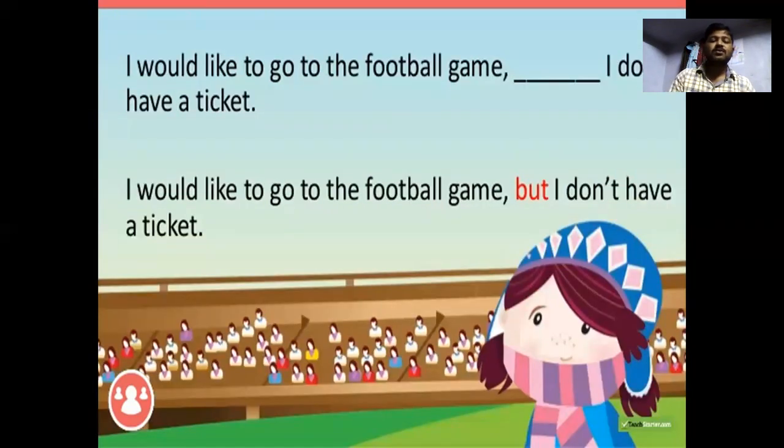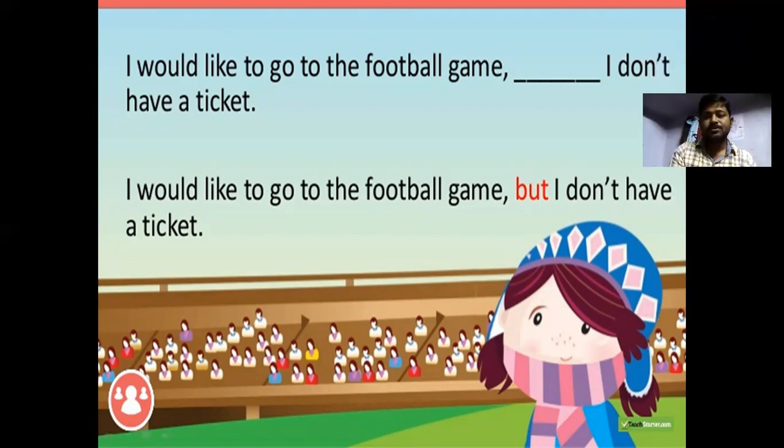I would like to go to the football game, dash, I don't have a ticket. Look at these two sentences. I would like to go to the football game is an independent sentence, and I don't have a ticket is also an independent sentence. We join these two sentences with a coordinating conjunction: I would like to go to the football game, but I don't have a ticket. This is how compound sentences are made.